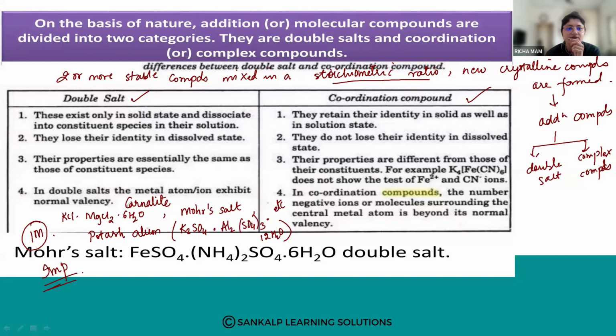Double salts are compounds consisting of two or more stable compounds. When you add them in water, they will dissociate into their simple ions. So these are called double salts. Please remember these examples: Mohr's salt, potash alum, and carnallite.